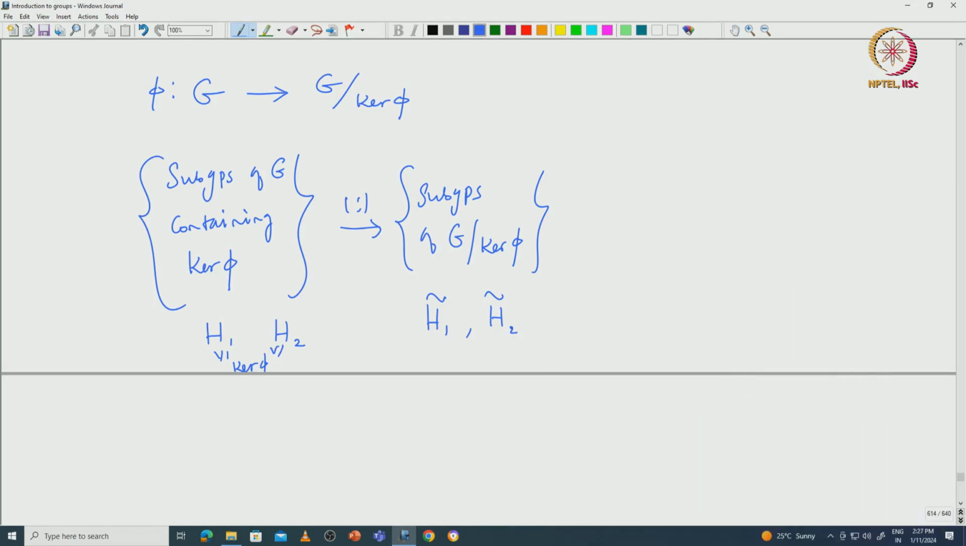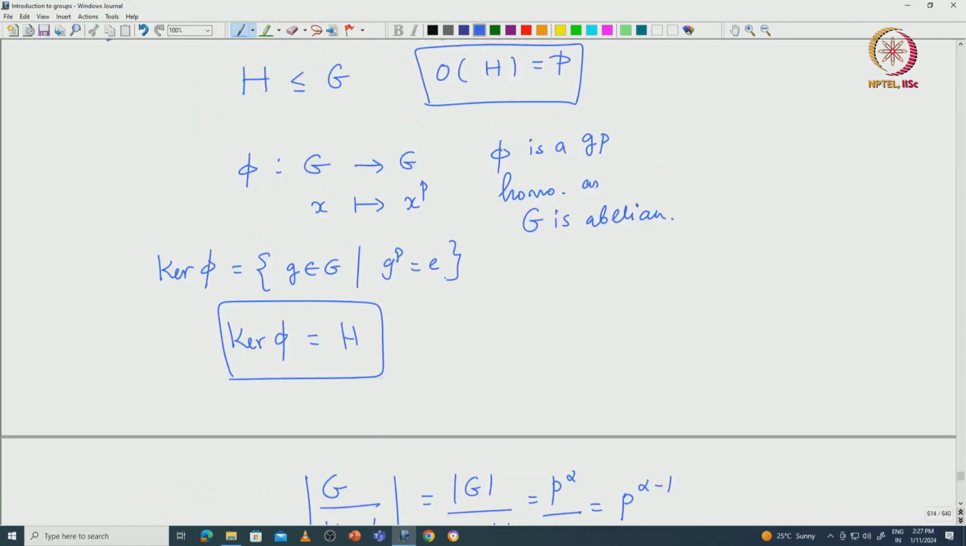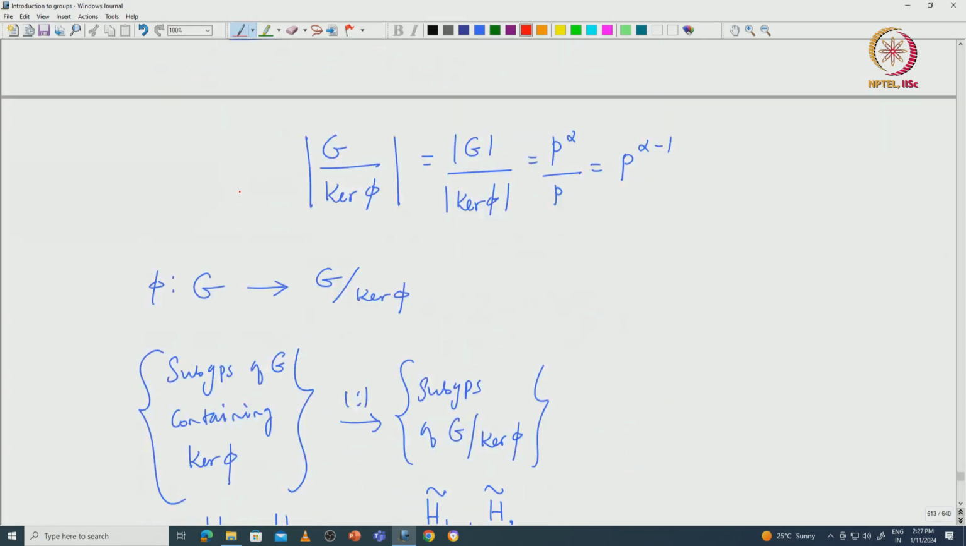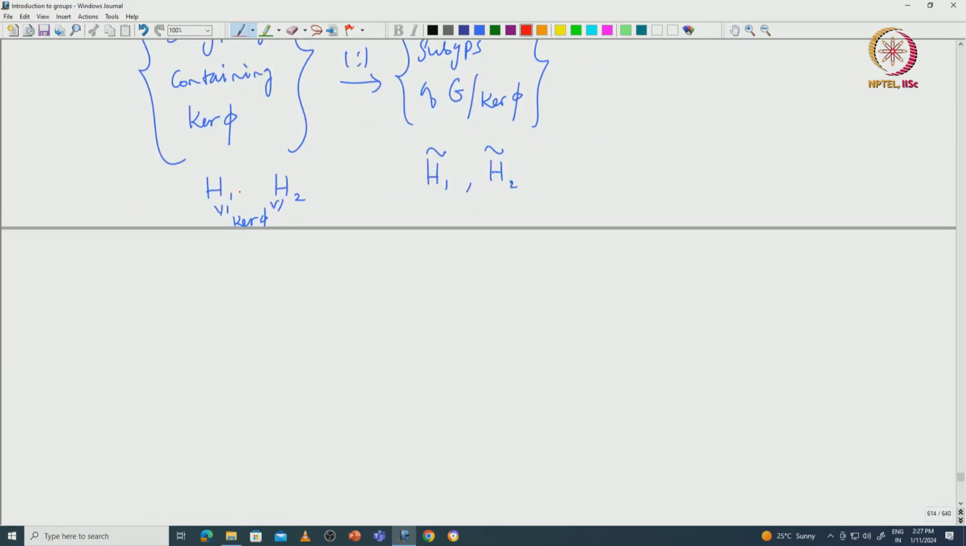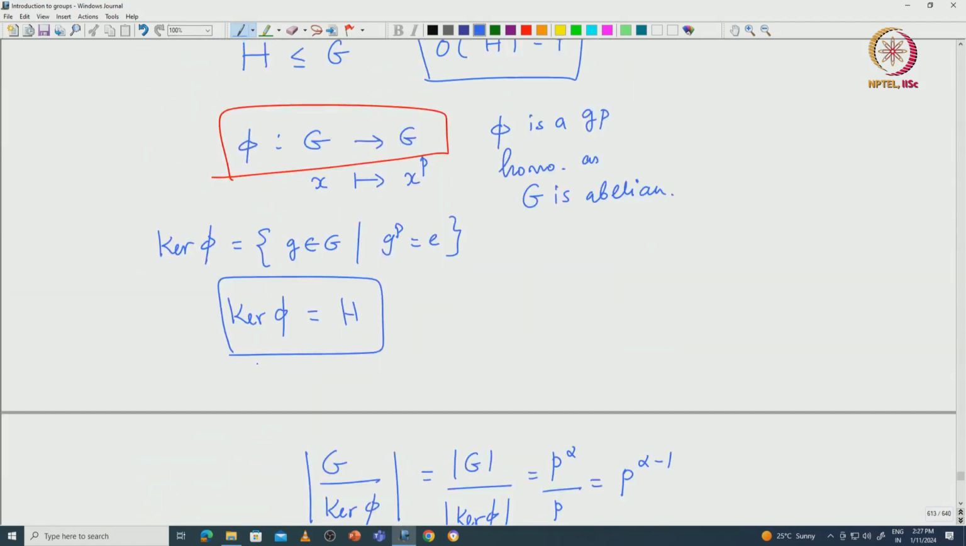Okay, but let us understand what this G modulo kernel pi is. Because the map is indeed from G to G, you can see that G modulo kernel pi is isomorphic to the image pi of G. So pi of G is isomorphic to G modulo kernel pi, but pi of G is indeed a subgroup of G, because pi is a map from G to G.